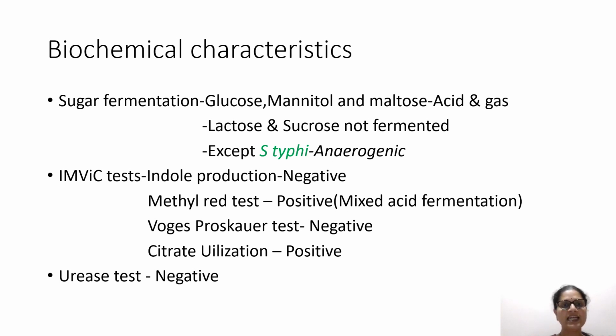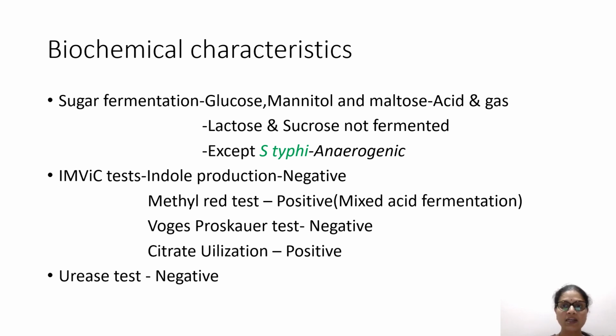Now coming to the next test, that is the IMViC test. It is a set of 4 tests done together: indole production test, methyl red test, Voges-Proskauer test and citrate utilization test. Salmonella is negative for indole production and it carries out mixed acid fermentation. Hence, it is positive for the methyl red test.